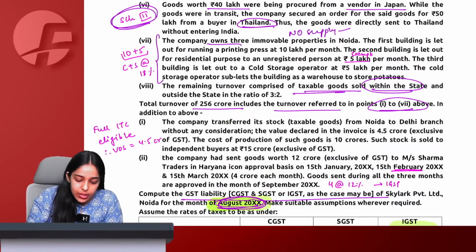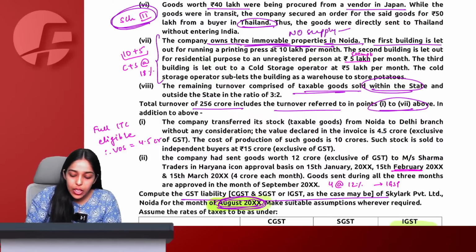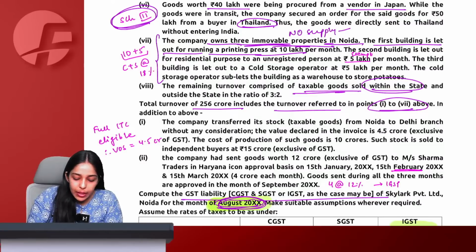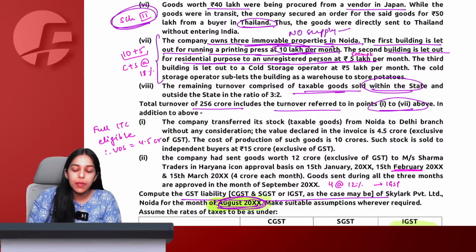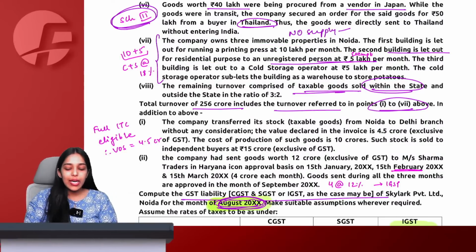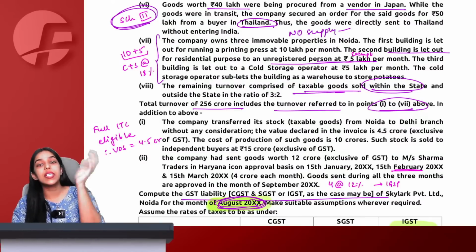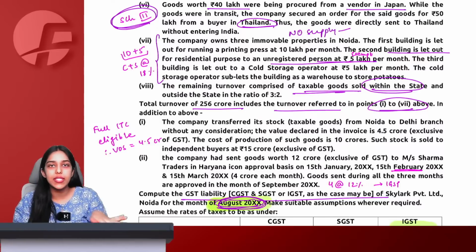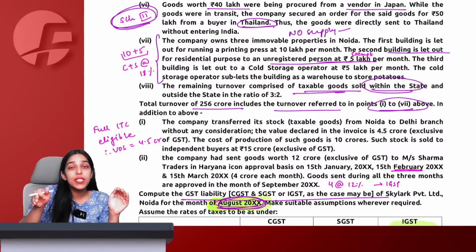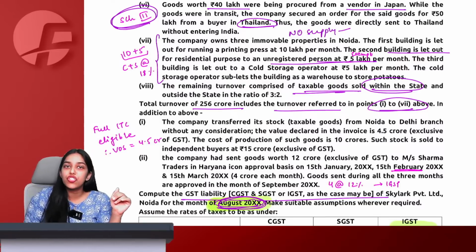The company owns 3 immovable properties in Noida. The first building is let out for running a printing press, 10 lakh per month. Second building is let out for residential purpose, unregistered person, 5 lakh. And third building for a cold storage. Now we know renting of any property, if it is commercial purpose, always FCM. If it is residential purpose to unregistered person, it is exempt. But residential relating to business purpose to registered person, it is reverse charge mechanism.